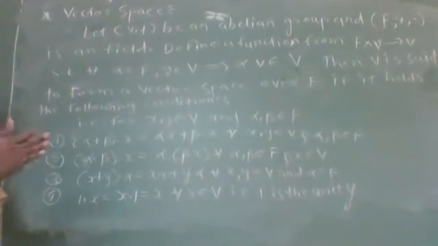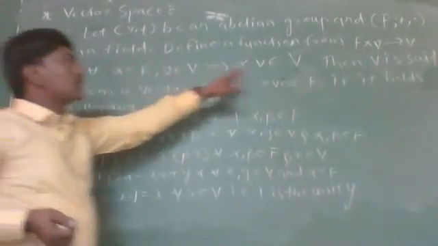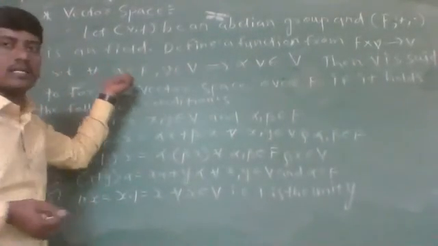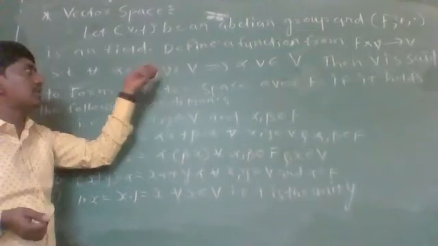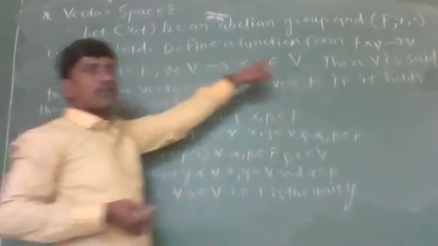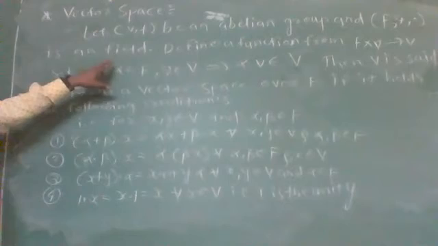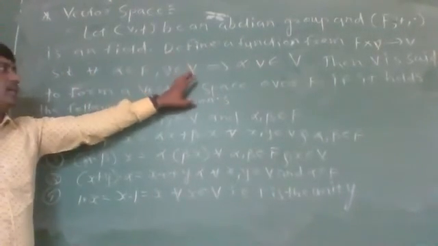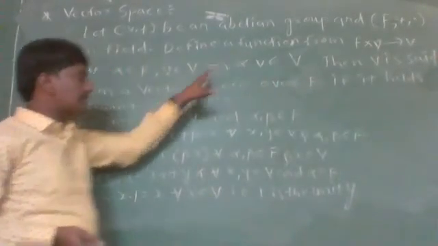Then we have to define one function F from F cross V to V such that our vector V is closed with respect to the scalar multiplication. That is, if we take one scalar element alpha belonging to F and v belonging to V, then the product of those two elements belongs to vector V, and that is, V is closed under the vector addition and scalar multiplication, and it is said to be a vector space over the field F if it satisfies these four conditions.